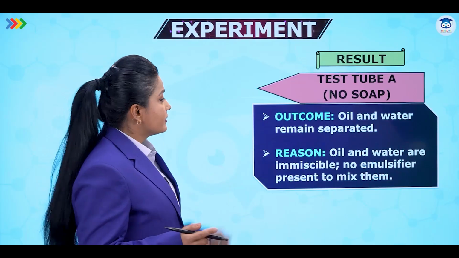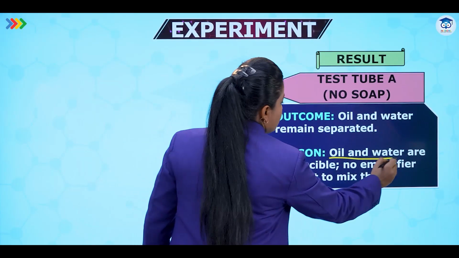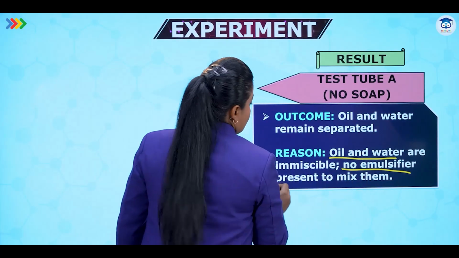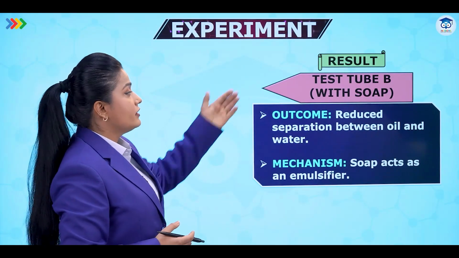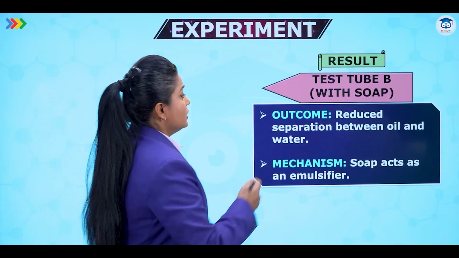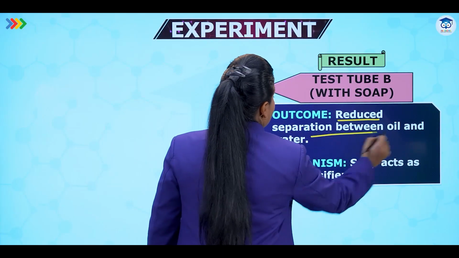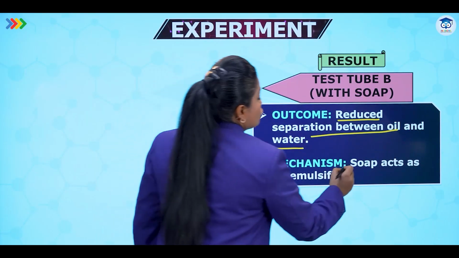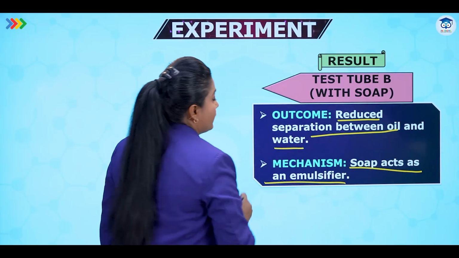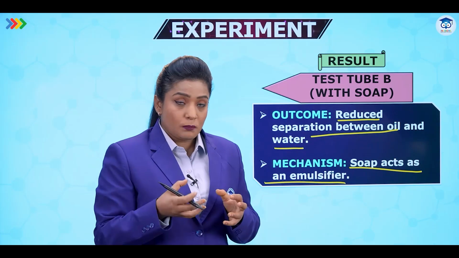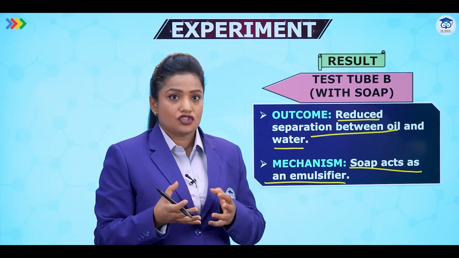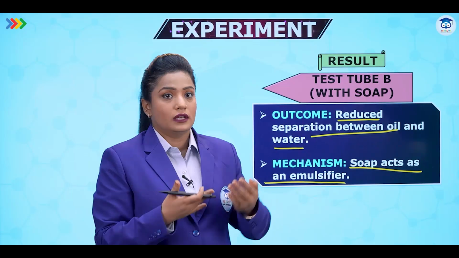Let's try to understand the reason. Oil and water are immiscible, hence no emulsifier present to mix them. But in test tube B, where we have soap, then we will see reduced separation between oil and water, because soap acts as an emulsifier. That means soap will help to mix the two of them, oil and water. So when soap is present, it behaves as an emulsifying agent and it emulsifies water and oil.